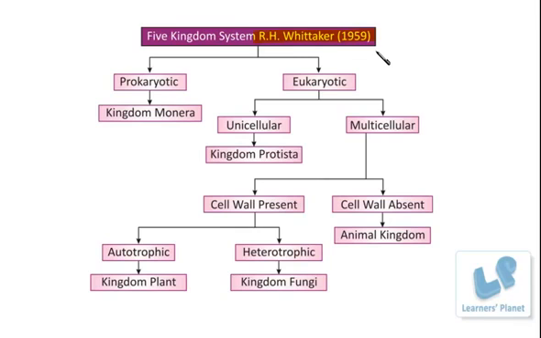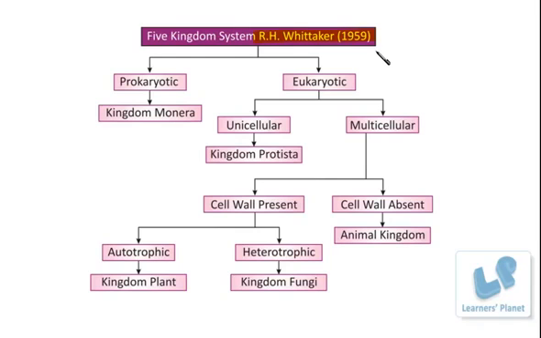There are other systems like the two kingdom system, the three kingdom system, the four kingdom system, and then this five kingdom system. So in simple terms, the one which is widely accepted is the five kingdom system, right?